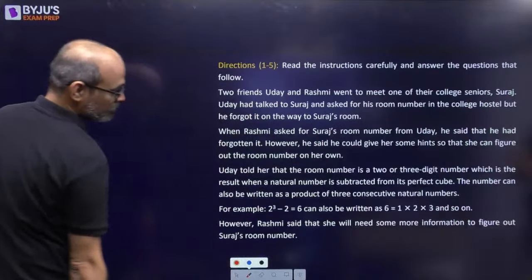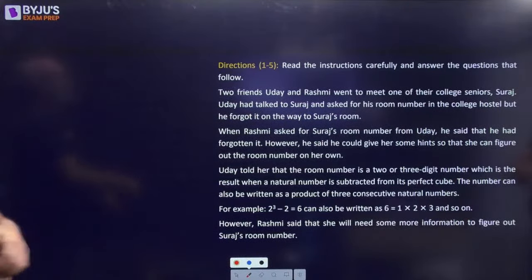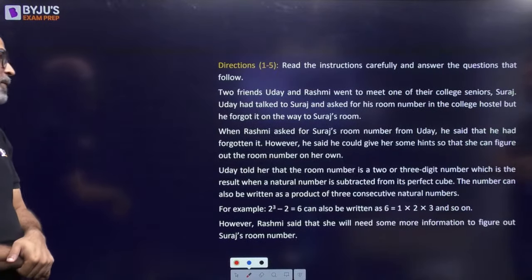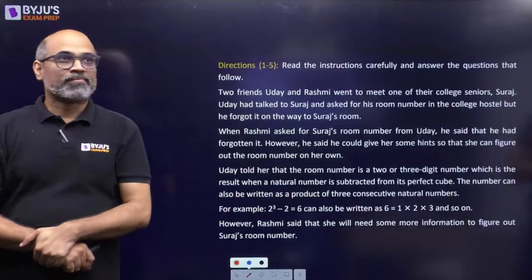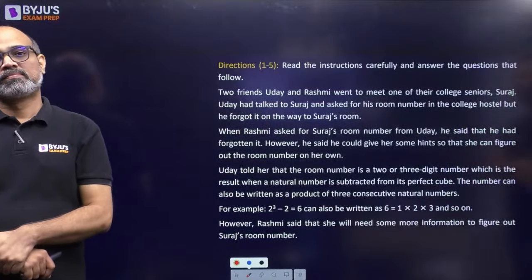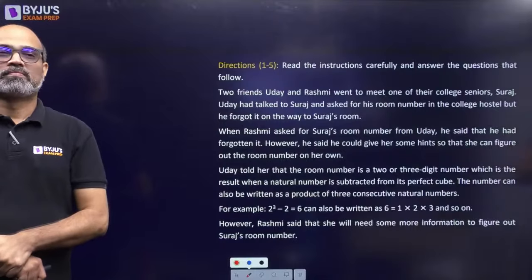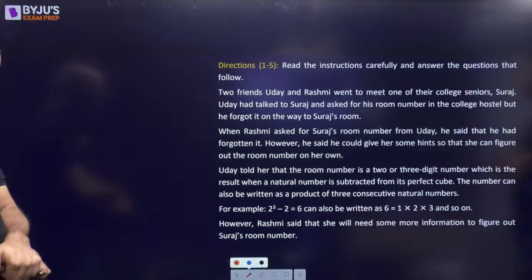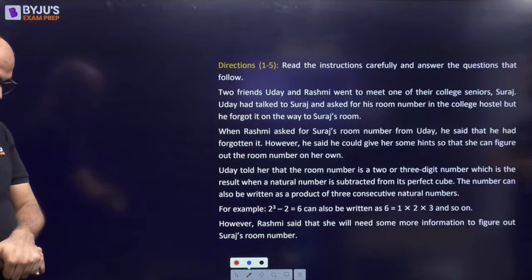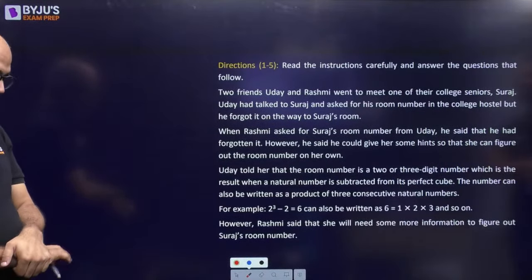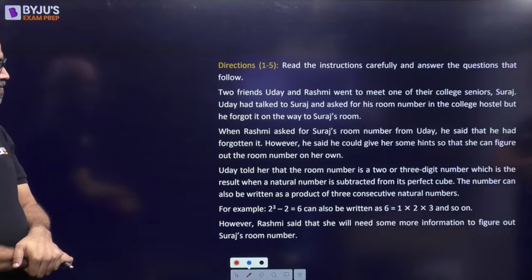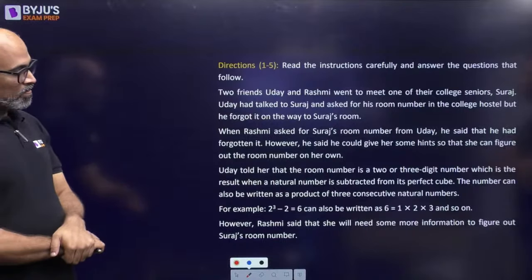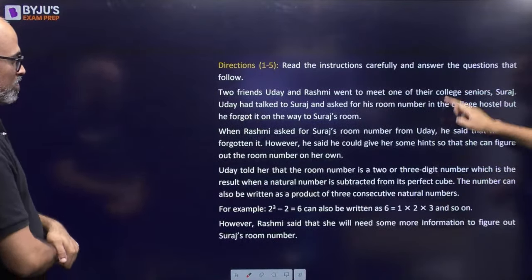Again, this is a good set based on numbers. So you can read it. I'll read it for you. So 2 friends, Uday and Rashmi, went to meet one of their college seniors, Suraj. Uday had talked to Suraj and asked for his room number in the college hostel, but he forgot it on the way to Suraj's room. When Rashmi asked Suraj's room from Uday, he said that he had forgotten it. However, he said that he could give her some hints so that she can figure out the room number on her own. So कहानी है यहाँ तक, पूरी की पूरी कहानी है.